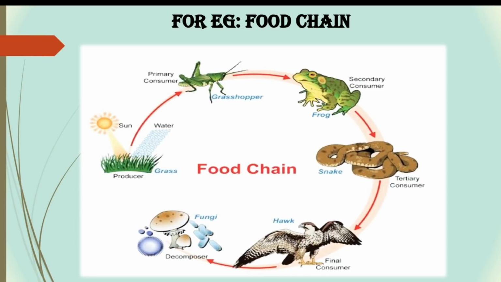So as you can see, grasshopper eats the grasses, hence grasshopper is the primary consumer. This grasshopper is further consumed by the frog, which is the secondary consumer, and this frog is then consumed by the snake, which is the tertiary consumer. Hawk, which is the final consumer, consumes the snake, and this hawk, when it dies, it decomposes into soil, and this decomposition is done by the bacteria, fungi present in the soil. Hence you can see a small microbe to big animal, all are interconnected with each other.